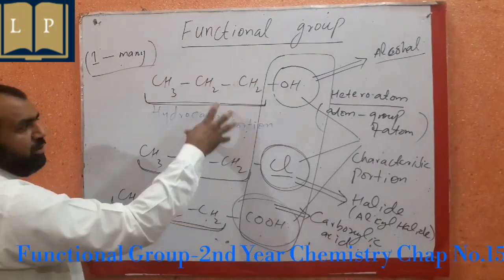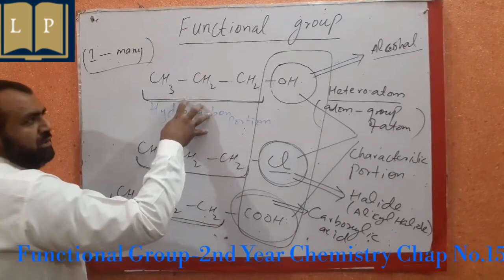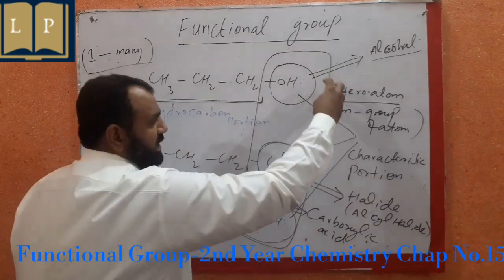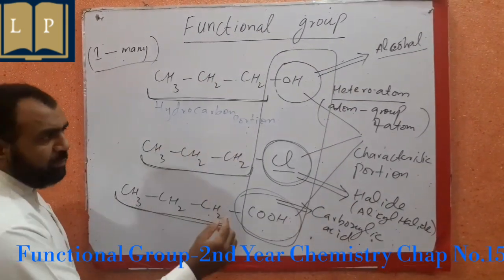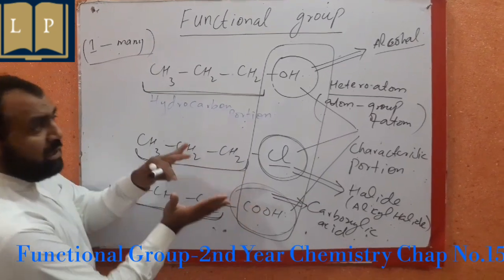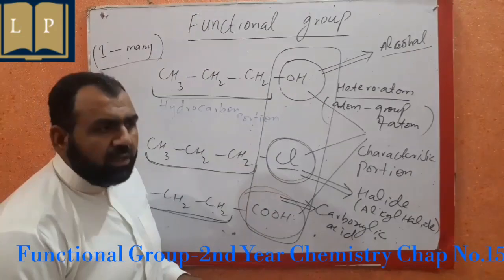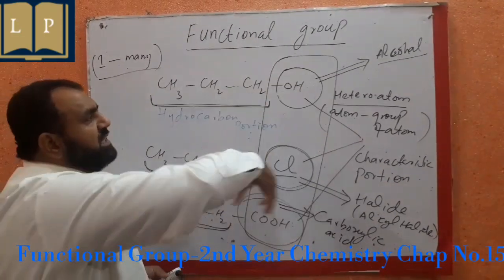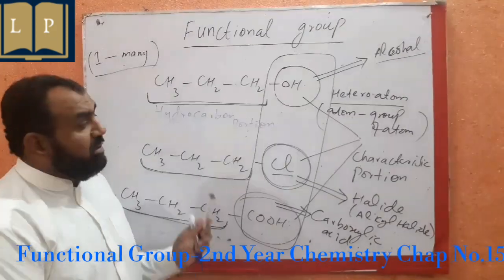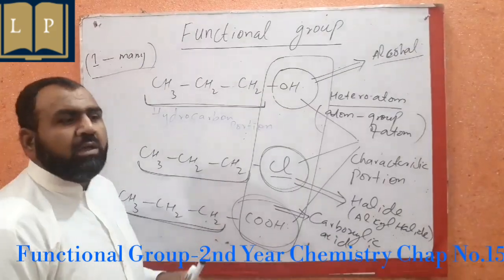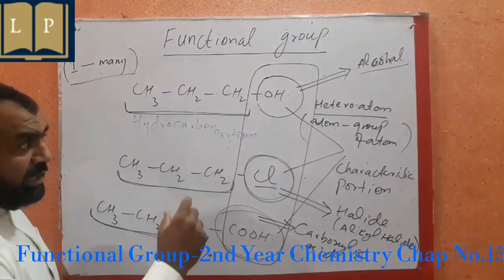Likewise, all the hydrocarbons basically have a characteristic carbon-carbon network, but the attachment of a special atom or a group of atoms, which we name a functional group, serves as a distinguishing factor that is used to distinguish one organic compound from the other. So now, depending upon these functional groups, we have a lot of classes of organic compounds.